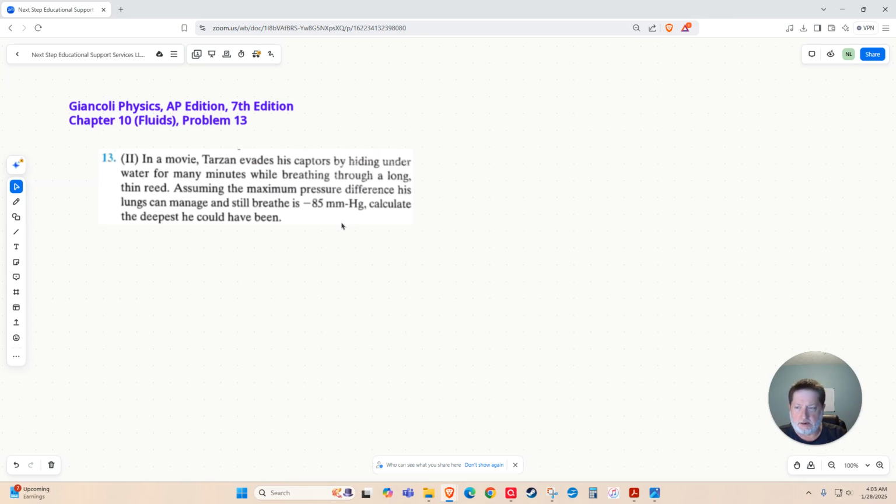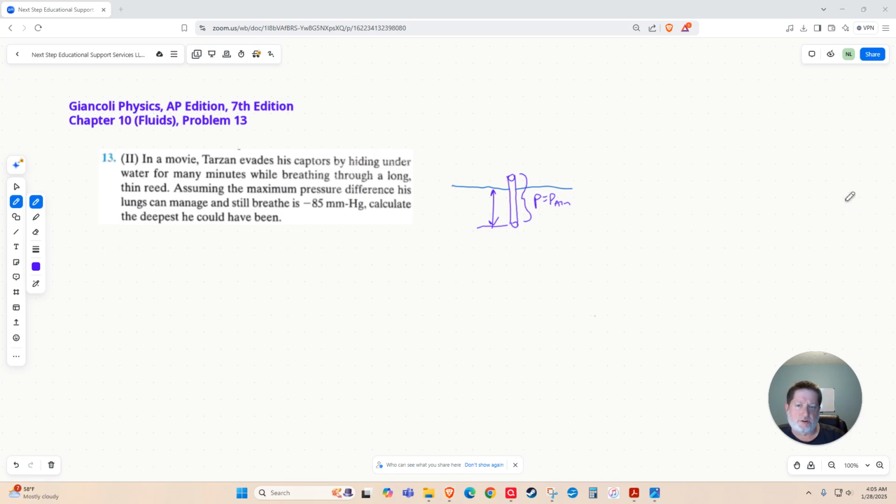Okay? The idea here, and the reason it's a negative pressure, is that he's under the water, breathing through a reed, basically a straw. The pressure in the entire tube is roughly atmospheric pressure. So if he's breathing down here, he's got to breathe against the pressure difference created by this column of water. So go ahead and wrap your brain around this problem, see if you can come up with a plan, pause the video, come back when you're ready.